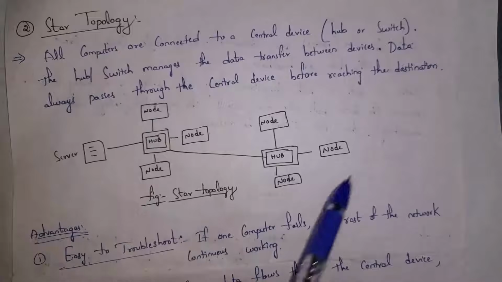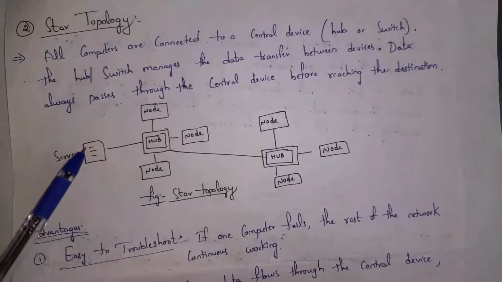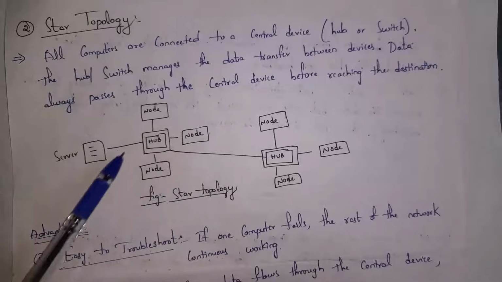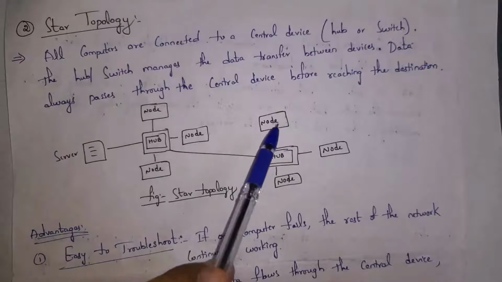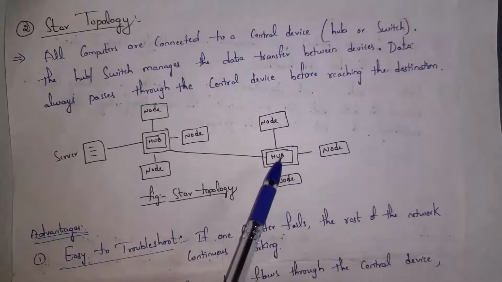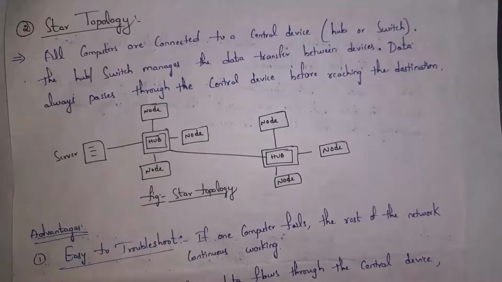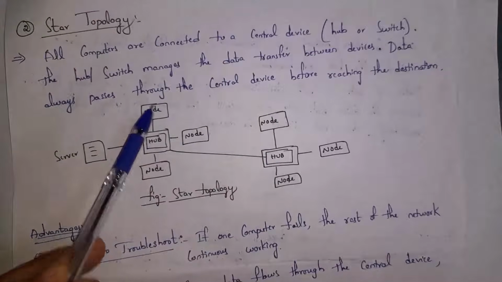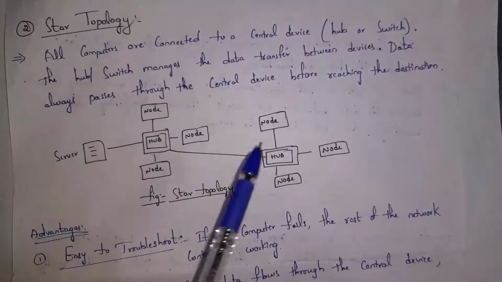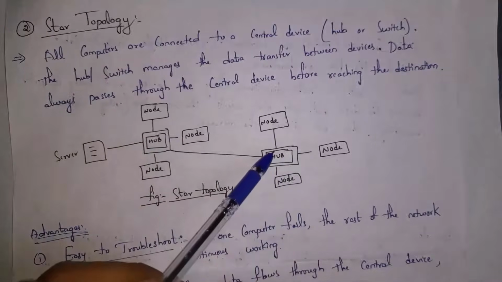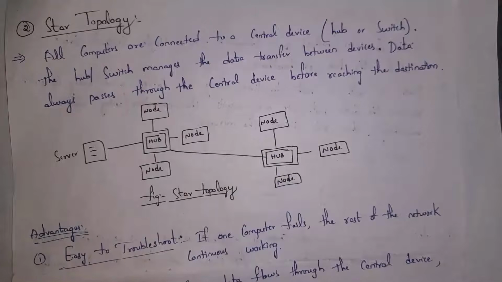This is structure. Nodes are nothing but computers. So one server and all computers are connected to hub. For example, this is in one floor, and in next floor, all computers are connected to hub, and we will connect these two hubs. For example, this computer wants to send data to this computer. So at first data is transferred to hub. From this hub, data will be transferred to this hub. From this hub, data will be transferred to this computer.